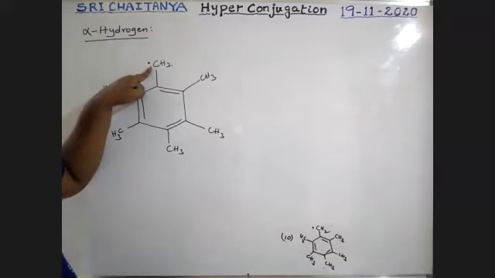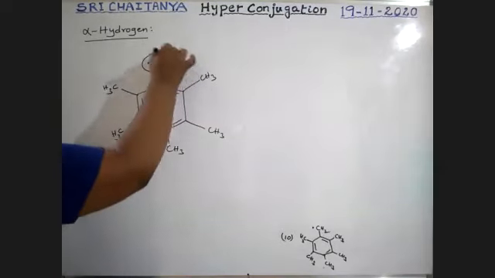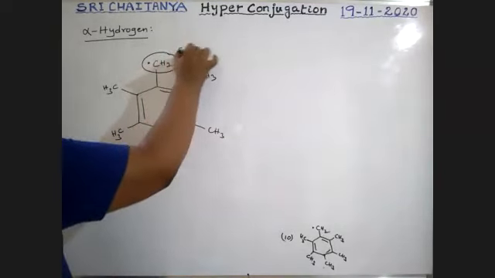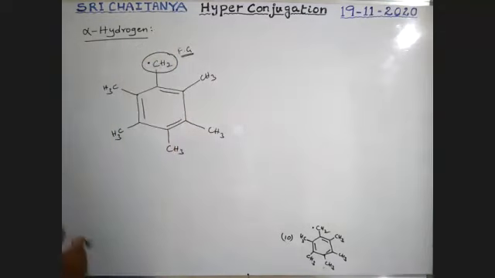This is the unpaired electron, a free radical, a carbon free radical. Now, our functional group is this one. Carbon free radical is the functional group.